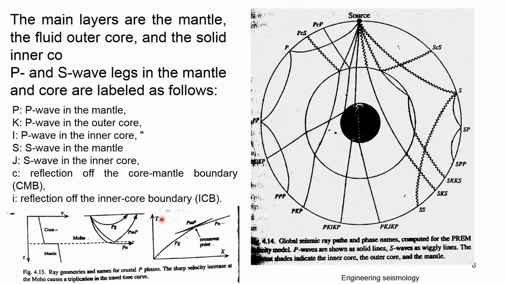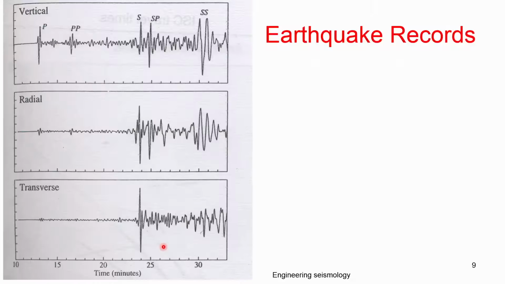Based on this you can know the origin of the earthquake and the distance at which the earthquake occurred. This is a typical plot of different wave records. For example, the P wave at one particular place, then the reflected P wave, then the S wave, the SP wave and SS wave. Similarly, the other components: vertical, radial and transverse components. In the vertical component you can see the P wave very dominantly, but in the radial and transverse components you are not able to see these waves dominantly, because at this location the waves are attenuated.